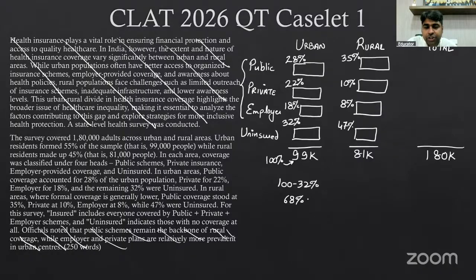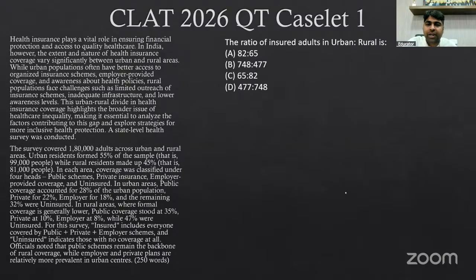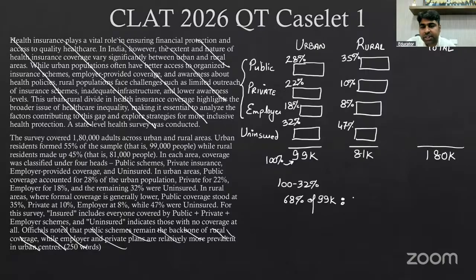So 68% of the 99,000 are the insured in urban areas, and I have to find its ratio with the rural one. 47% is uninsured here, so the remaining 53% of the 81,000 is what we are supposed to take. Correct? So 1,000 gone, percentage gone, 9 nines are 9 elevens are.